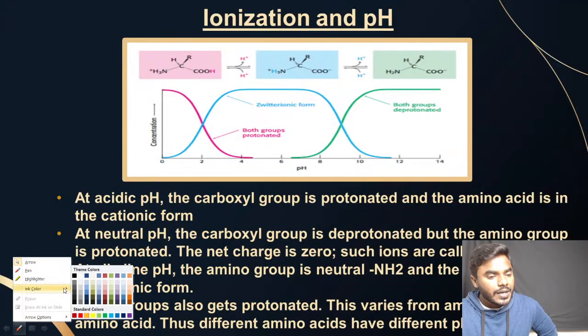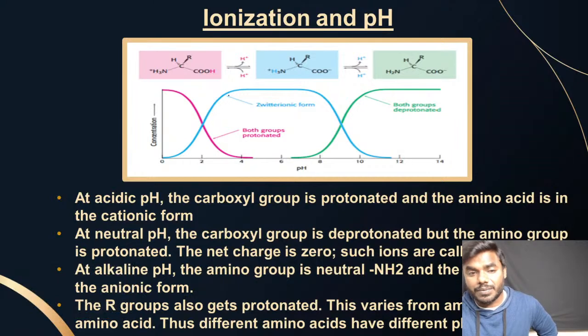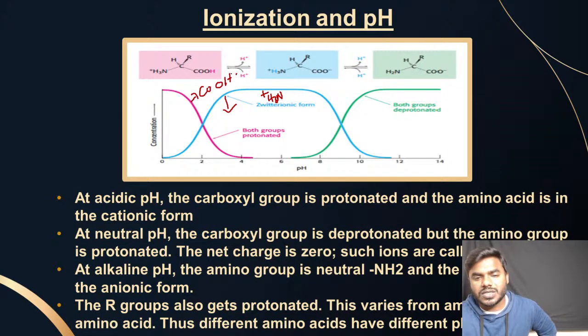See, I am teaching a little bit faster because we have already done this. But doing it one time is not important; doing it multiple times is what is important. That is the only parameter you have to remember for the CSIR: how many times you are revising without forgetting the concept. Look into the picture. Here the blue color graph is indicating the zwitterionic form. I mean to say the blue color graph is talking about the amine group, and you can see this pink color one is representing the carboxyl group.